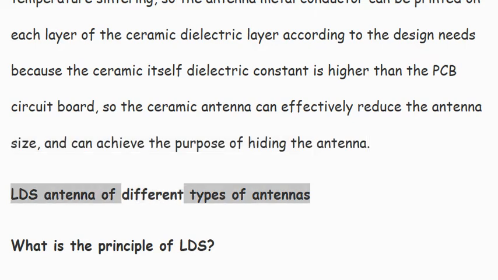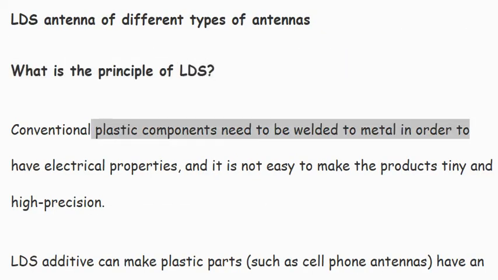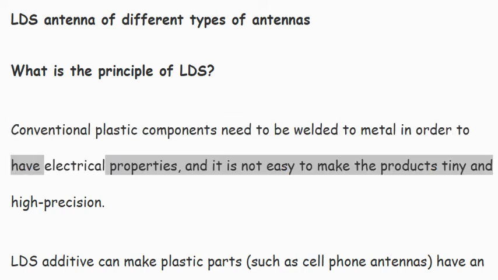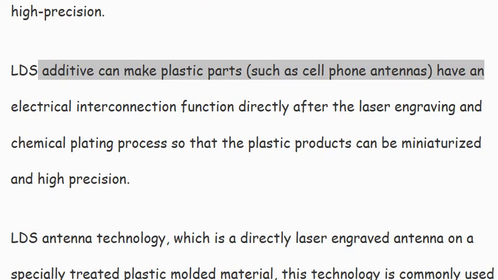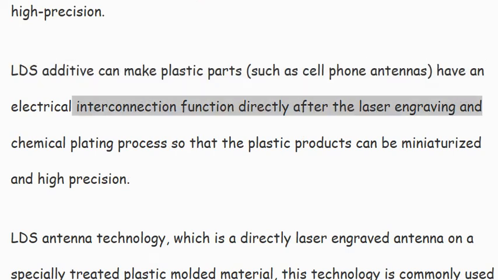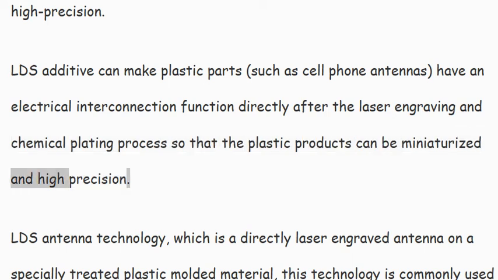LDS antenna, of the different types of antennas. What is the principle of LDS? Conventional plastic components need to be welded to metal in order to have electrical properties, and it is not easy to make the products tiny and high precision. LDS additive can make plastic parts, such as cell phone antennas, have an electrical interconnection function directly after the laser engraving and chemical plating process, so that the plastic products can be miniaturized and high precision.